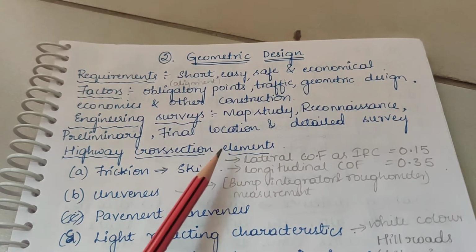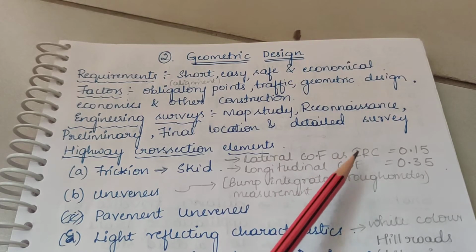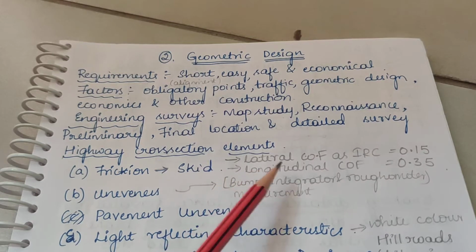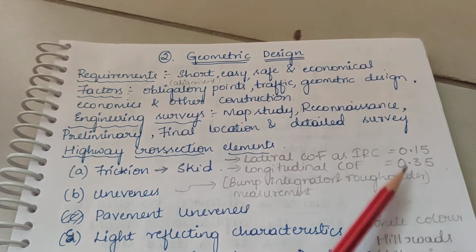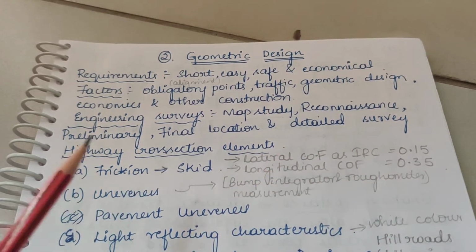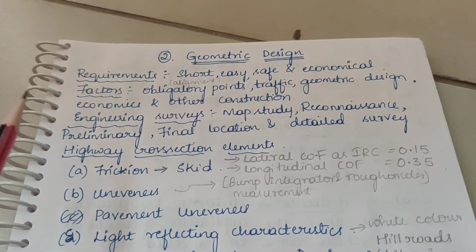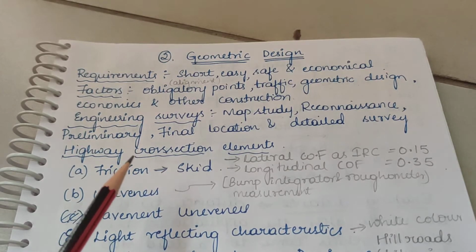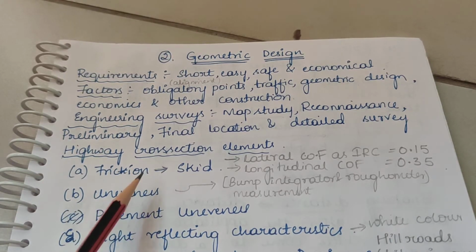In this friction, there are two important questions which are asked. What is the lateral coefficient of friction value as per IRC? That is 0.15. And what is the longitudinal coefficient of friction as per IRC? It is 0.35. The factors which affect friction are type of pavement surface, whether cement concrete, bituminous, waterbound macadam, or earth surface, condition of pavement, type and condition of tire of the vehicle, and speed of vehicle. There are many factors which affect friction.